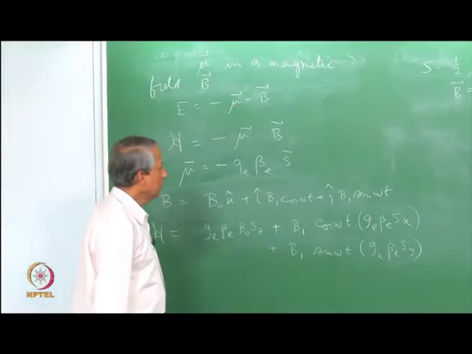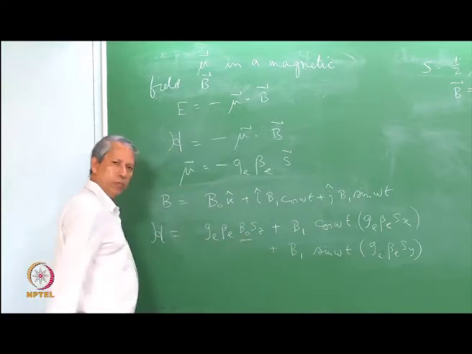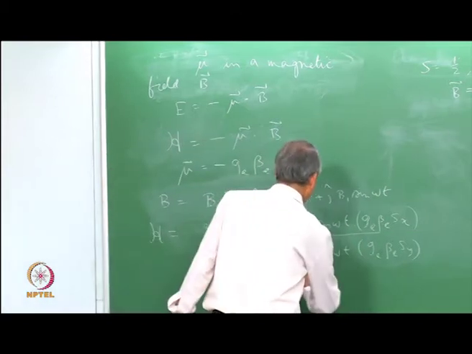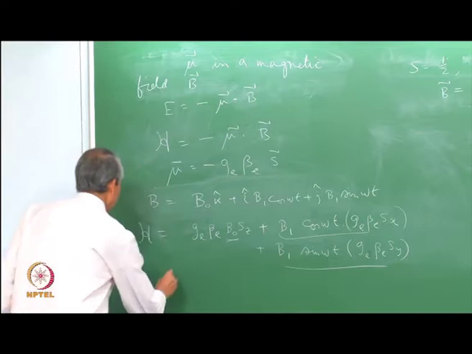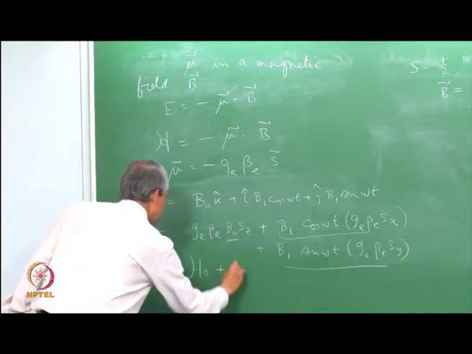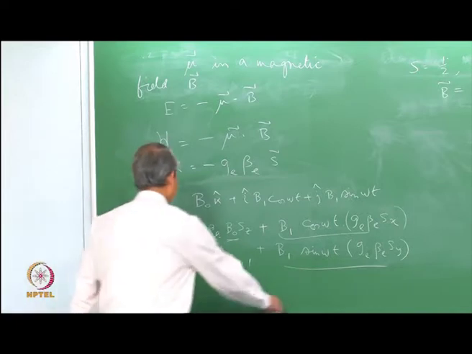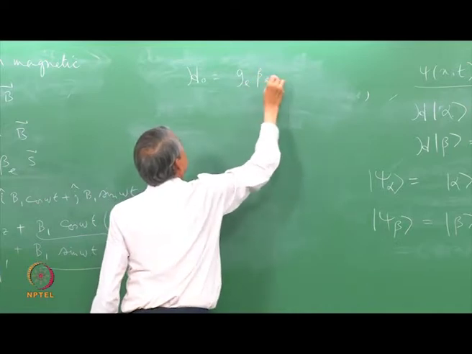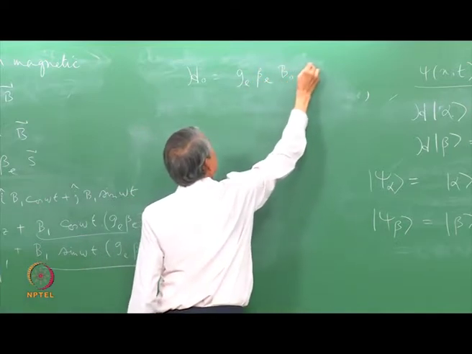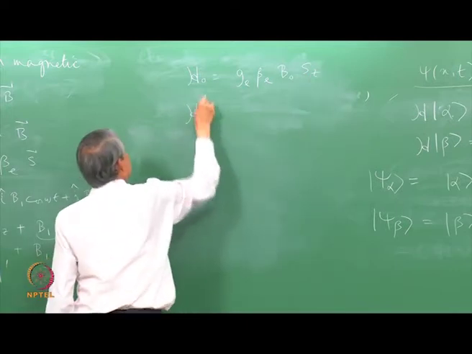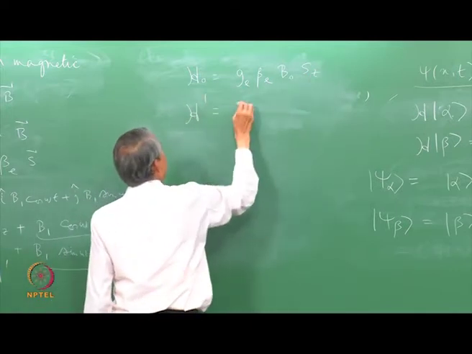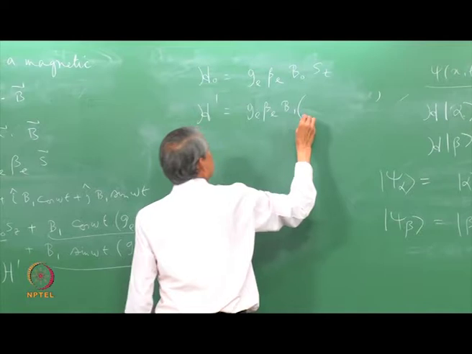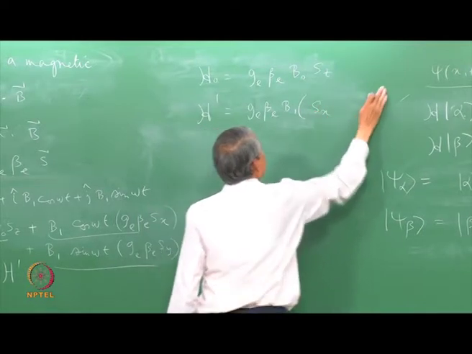Now, as I said earlier, B0 is the Z field which is much bigger than B1, which is very small. So, we can treat B1 as a perturbation and this as the main Hamiltonian. This could be written as H0 plus, let us say, H prime. H0 is therefore g_e beta_e B0 S_z, and H prime is g_e beta_e B1 S_x